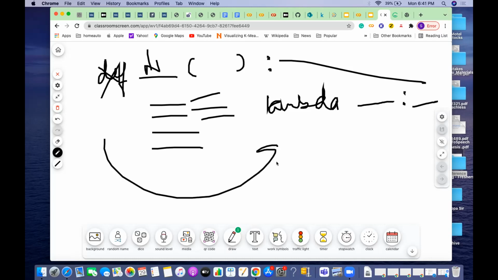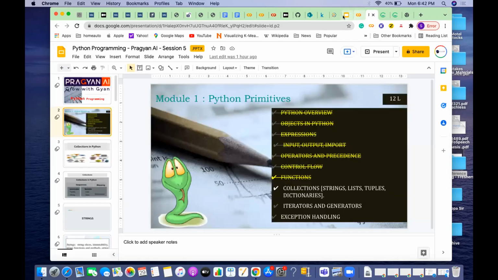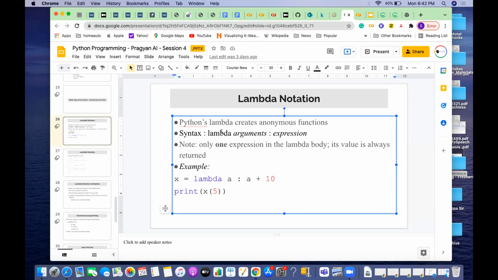Lambda is not suitable if there are multiple lines of statements. That is not that useful, and it will be very confusing. I hope you understood the syntax of the lambda, and why it is called an anonymous function.